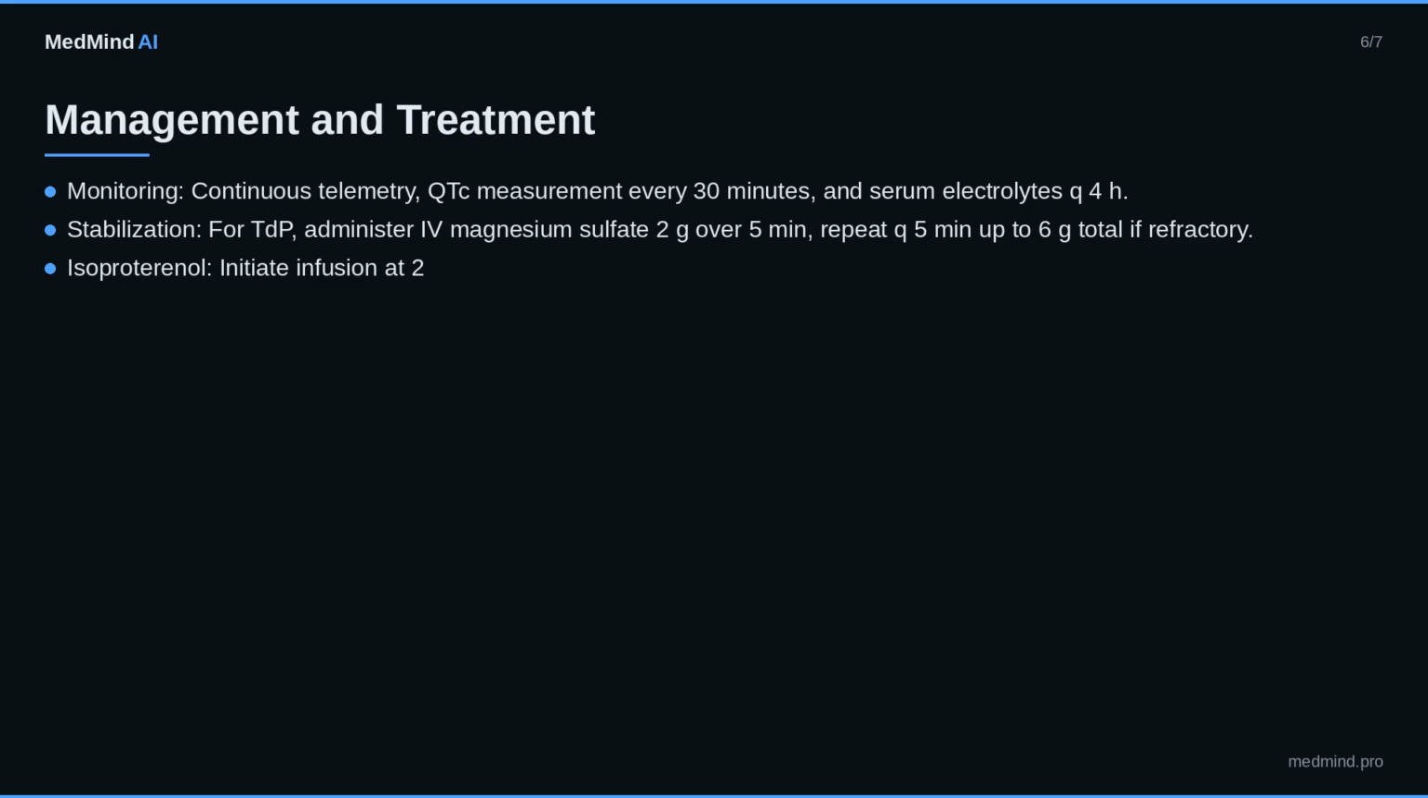Management and treatment. Key points, monitoring, continuous telemetry, QTc measurement every 30 minutes, and serum electrolytes Q4H, stabilization. For TdP, administer magnesium sulfate 2 g over 5 minutes. Repeat Q5 minutes up to 6 g total if refractory. Isoproterenol, initiate infusion at 2.